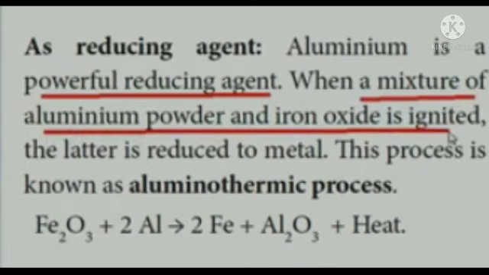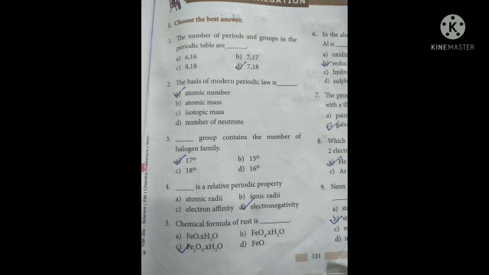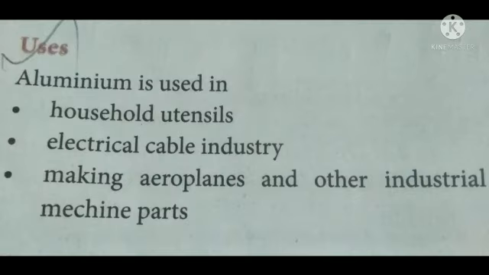Once again I am saying, it is used for household utensils, means making vessels. Then it is used in electrical cable industries. Cable wires contain this aluminium. And it is used for making aeroplanes and other industrial machine parts. Making aeroplanes is one of the important uses of aluminium. It is not in the pure form, it is in the form of alloy, that we use for making aeroplanes.